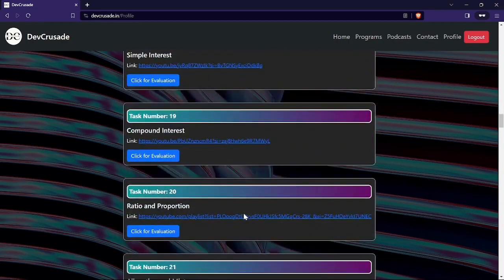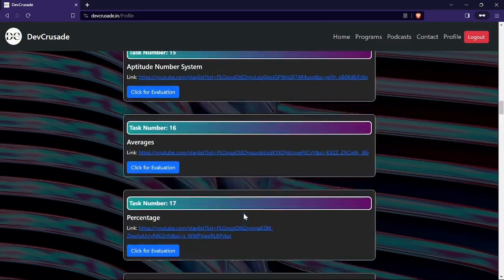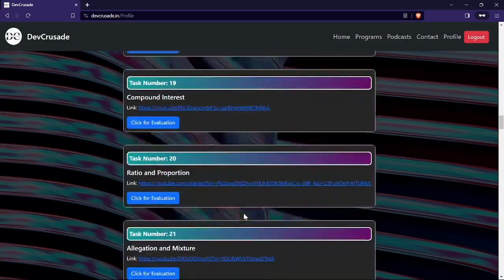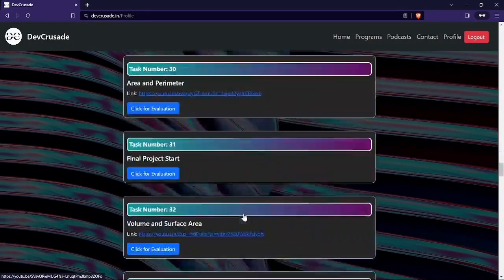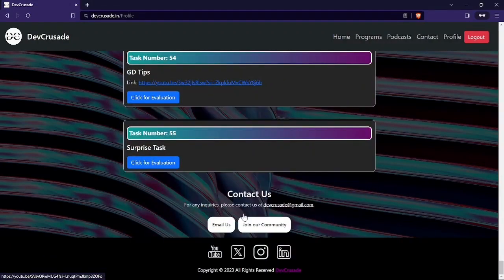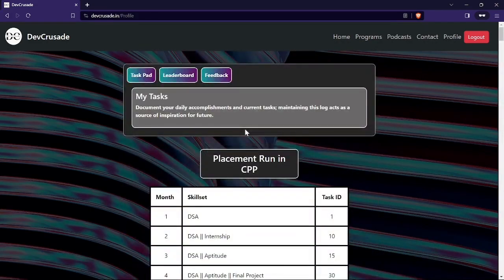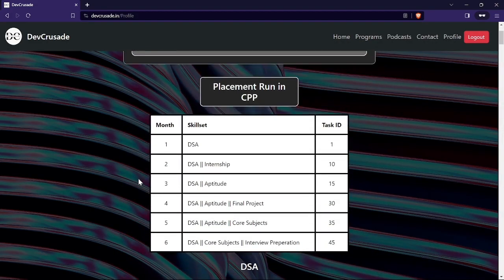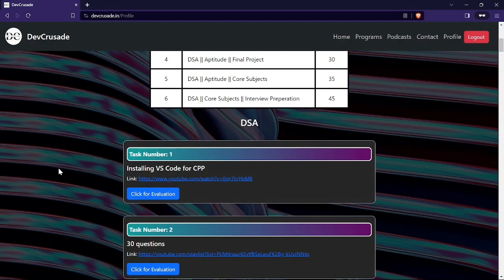So percentage, simple interest and all, right? So this is the start of aptitude. And profit and loss and all. So you can check this out once you register for the program and you go there. There is one surprise task. We will look into this after 6 months. We will talk here up to task number 55. Right, so I hope you have understood how our website works.